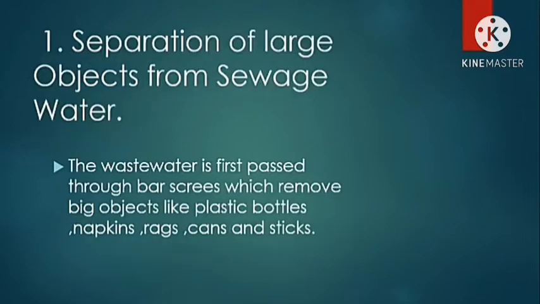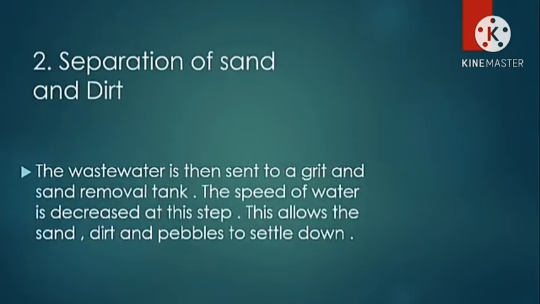of the contaminants. Separation of large objects from the sewage water. The wastewater is first passed through the bar screens which remove big objects like plastic bottles, napkins, rags, cans and sticks. Separation of sand and dirt. The wastewater is then sent to a grit and sand removal tank. The speed of water is decreased at this step. This allows the sand, dirt and pebbles to settle down.